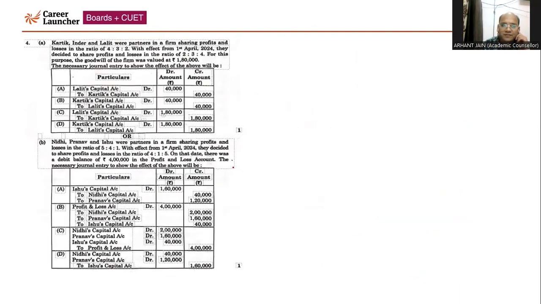Now coming to the next. Now this is question number 4. This question is also having internal choice. Karthik, Inder and Lalit were partners in a firm sharing profit and losses in the ratio of 4:3:2. With effect from 1st April 2024, they decided to share profit in the ratio of 2:3:4. So if you see, the old share of Karthik is 4/9, and the new share is 2/9. So that means Karthik is sacrificing 2/9.